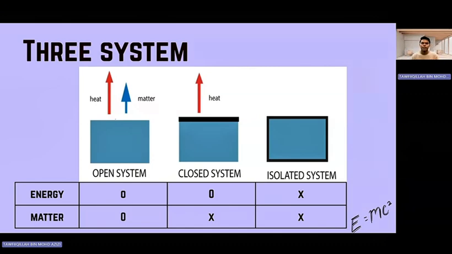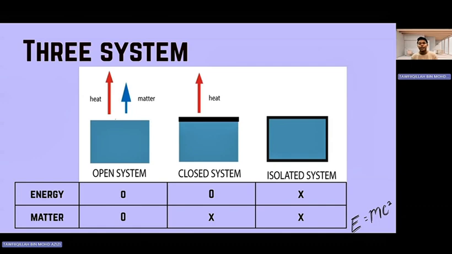That is the open system. For the closed system, it is a system that allows only energy to enter or leave, but not matter. An example of a closed system is a sealed bottle of water. No water can escape, but the bottle can heat up or cool down. So here the matter stays, but the energy moves. In simple words, the energy can move, but the matter stays inside.